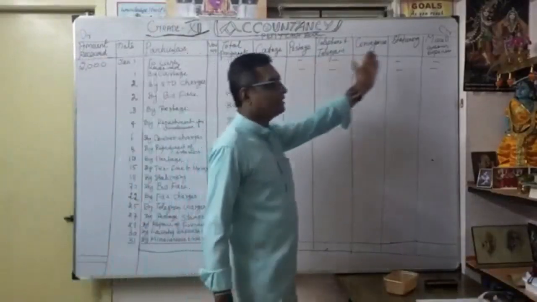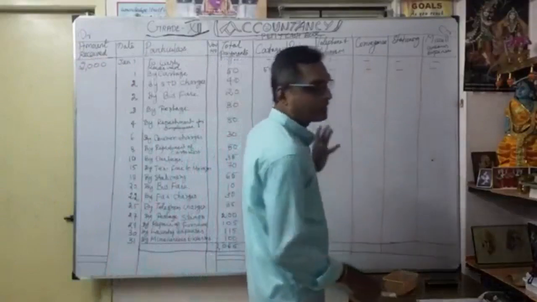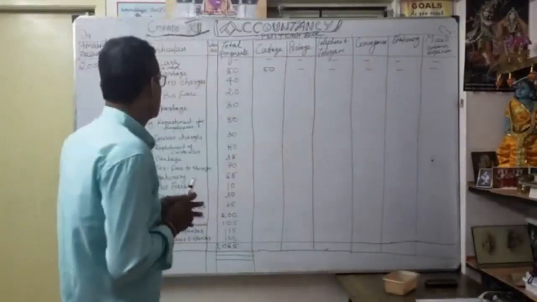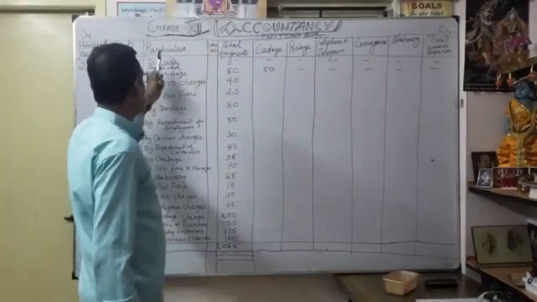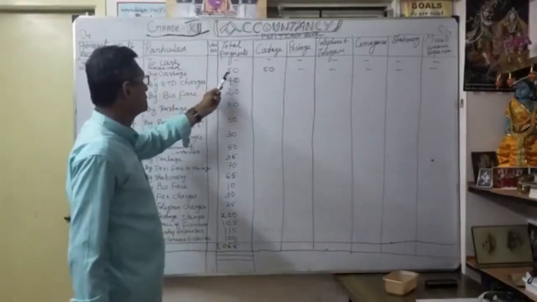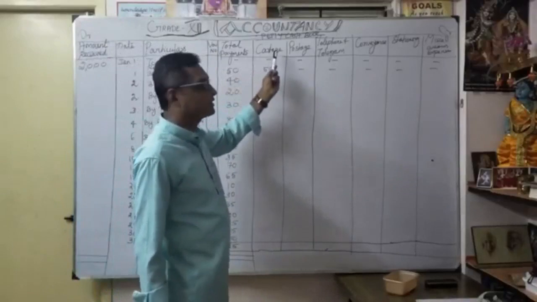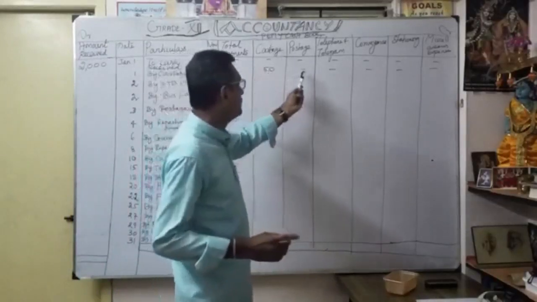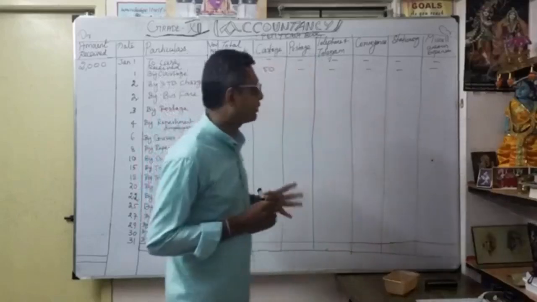Then here the head of the accounts. For time consumption we have to finish, that's the idea here. Understood? First, January 1 and the particulars, by cottage 50 rupees. So I am going to write under which head? Under cottage, and I am going to put cottage 50 rupees. For the remaining I put dash. So one work is over.